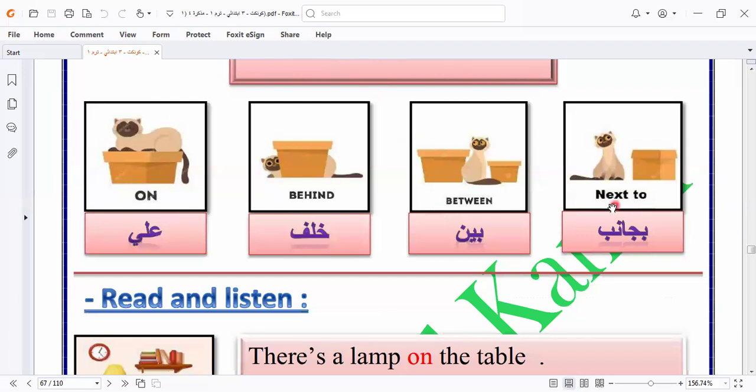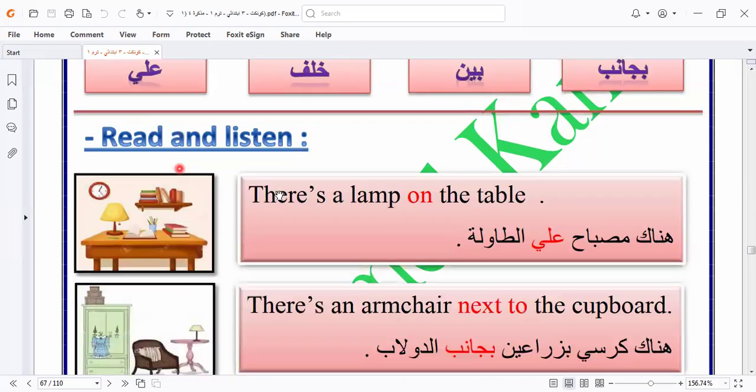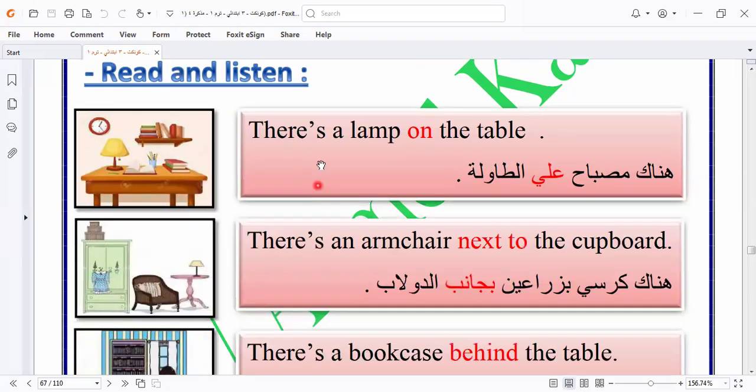And I would like to say something to pay attention to, grade 3. If we come to the exam and have two, so it will be, we select what? We select without thinking: next to, if the preposition is known as it is. Next to, between, behind, on. Let's go to know these prepositions in sentences.